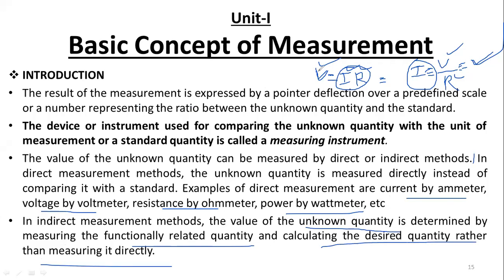We want to measure voltage; I and R are functionally related quantities. We are calculating the desired voltage rather than measuring it directly. So these two are the direct and indirect methods. Is this concept clear? Any doubts?